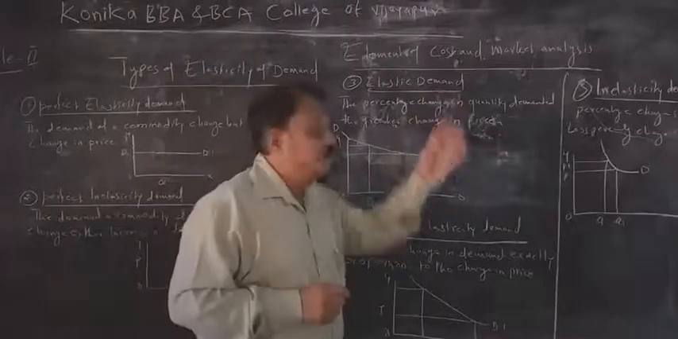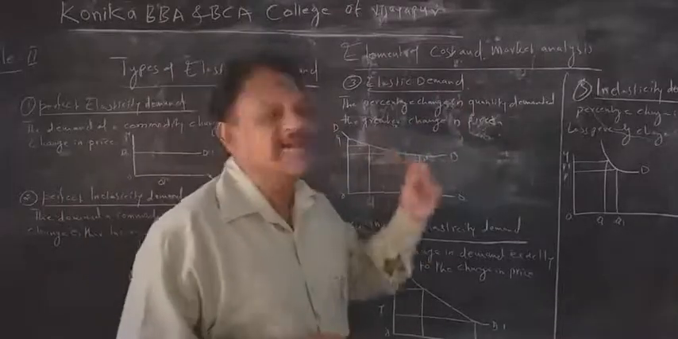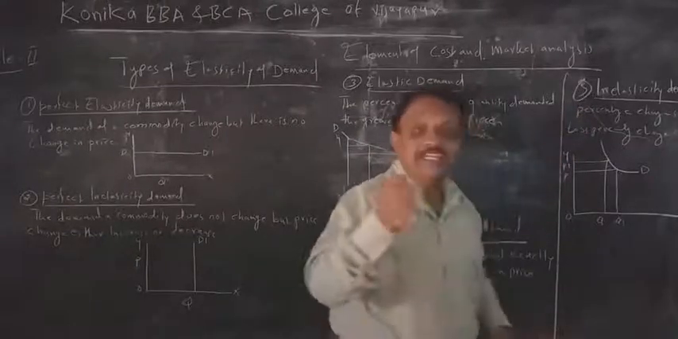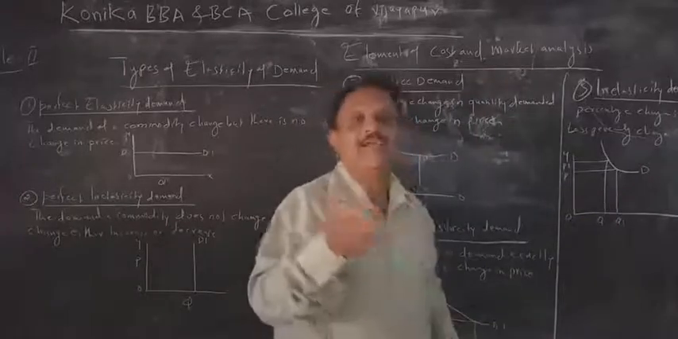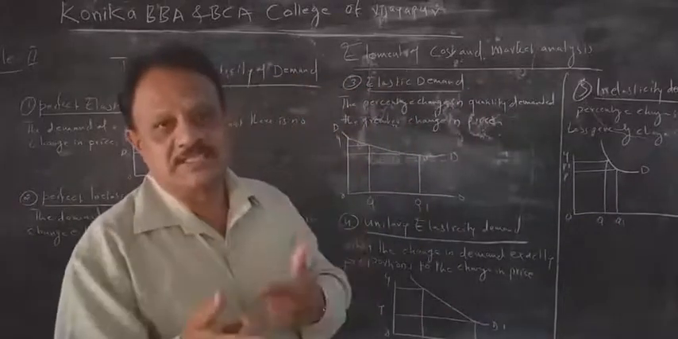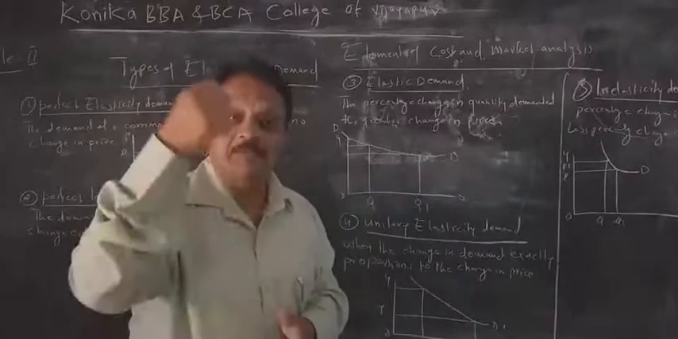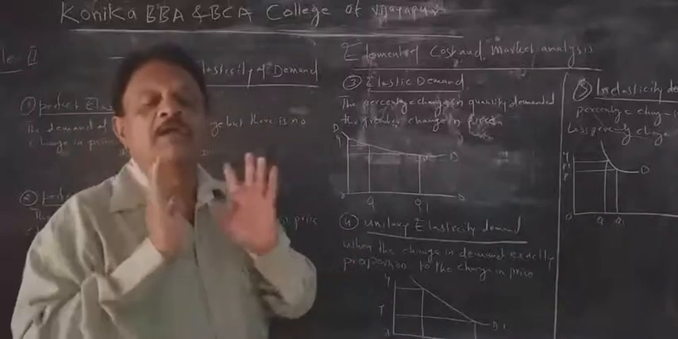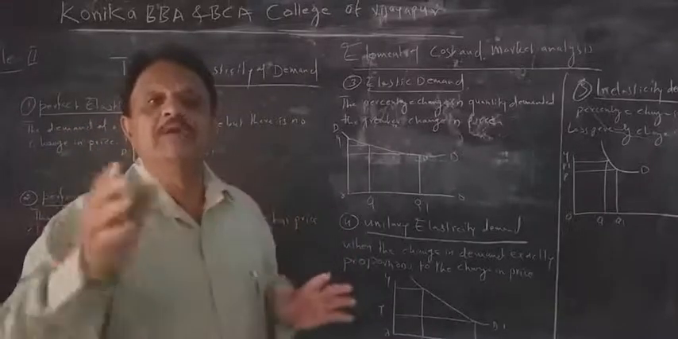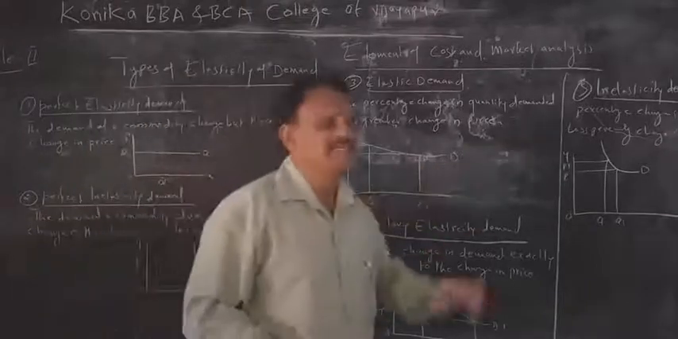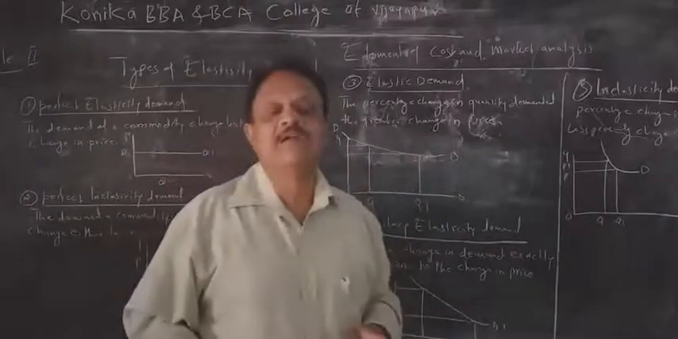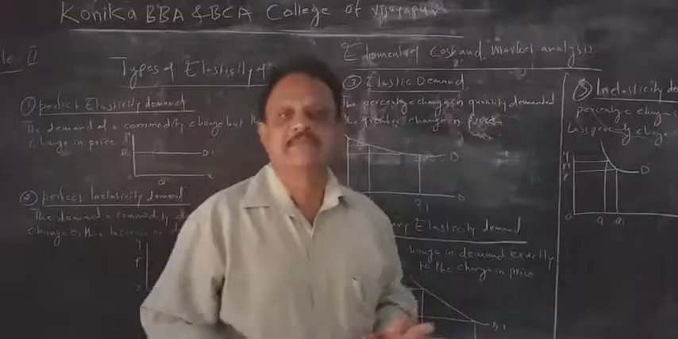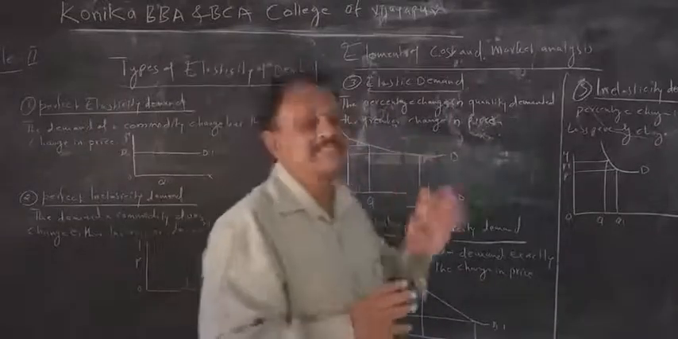Then the fifth and last one is inelastic demand. Inelastic demand means the percentage change in the demand is less than the percentage change in the price. See, the reverse: a change in the demand of a commodity, but a smaller percentage change in the price. It is called inelastic demand. Suppose a 4% change in the demand brings a 2% change in the price. That means less, so it is inelastic demand.